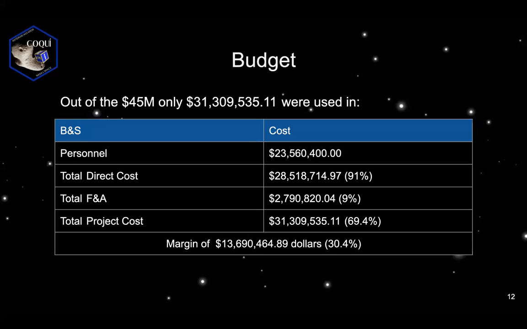The budget was $45 million, but only $31 million were used. In the direct cost, 91% of the budget was used. The other 9% was used in F&A cost. The total cost was 69%, with margin being 30%.